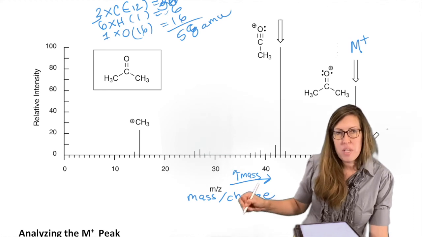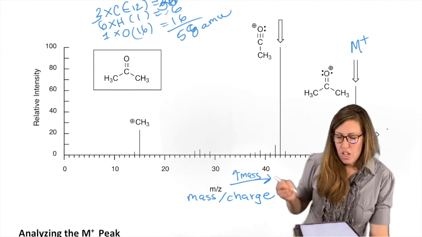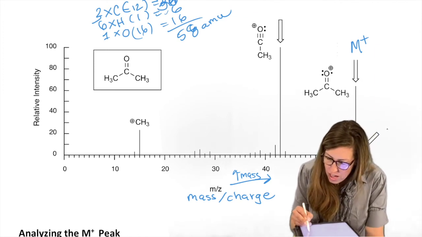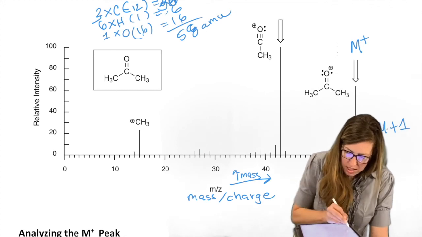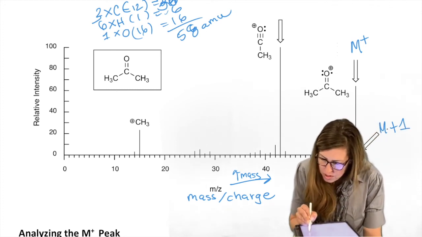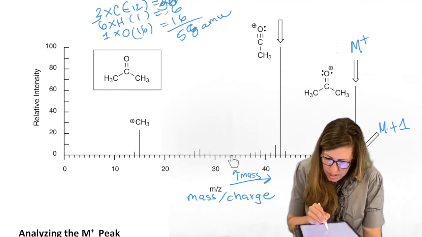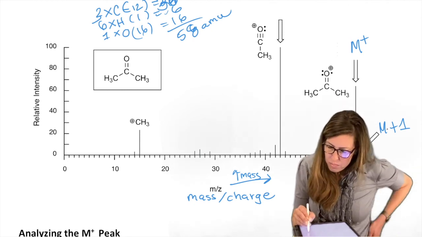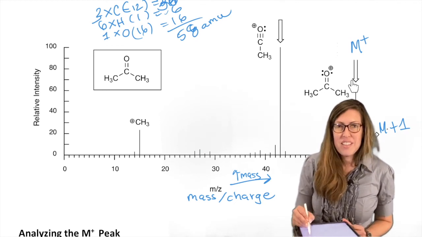So the heaviest it could ever be is with all of the atoms still attached, no fragmentation yet. So why is there something heavier? In fact, it's at 59. But it's such a little abundance, and there's a little tiny one there too. Why? We'll see a lot of tiny ones, and we're not going to label all of them, but will focus on the M+ region. Why is there something so small that's actually heavier than this?